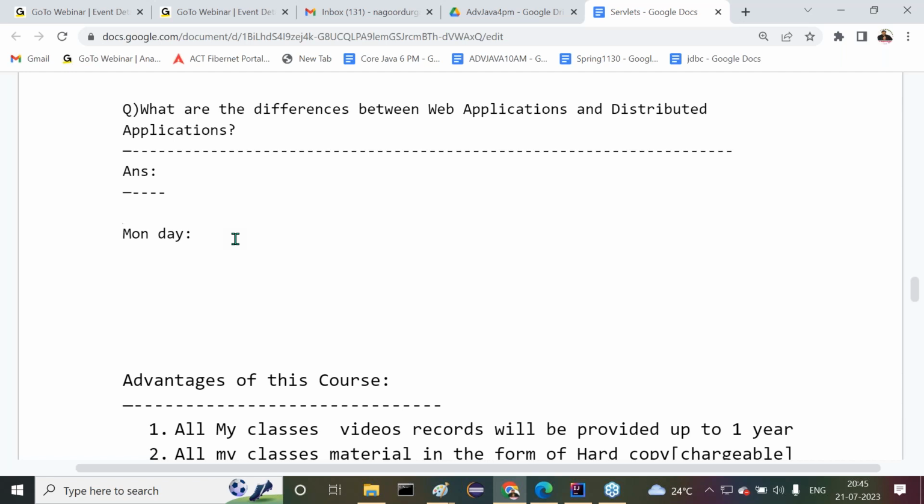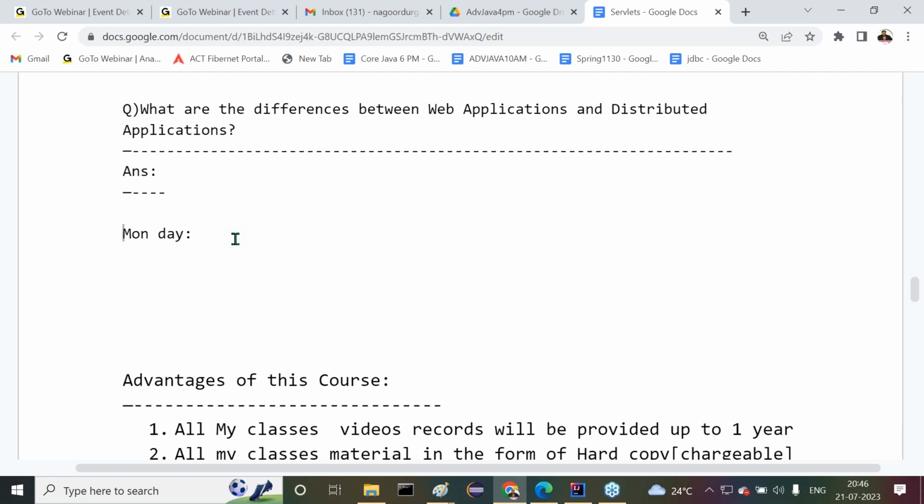Core Java classes are there, and tomorrow core Java classes are available. But for this advanced Java class, the next class will be on Monday. Tomorrow and the day after, the remaining schedules are available as is. So those who want to join for frameworks can automatically access the servlets class. That's the advantage we are providing there.